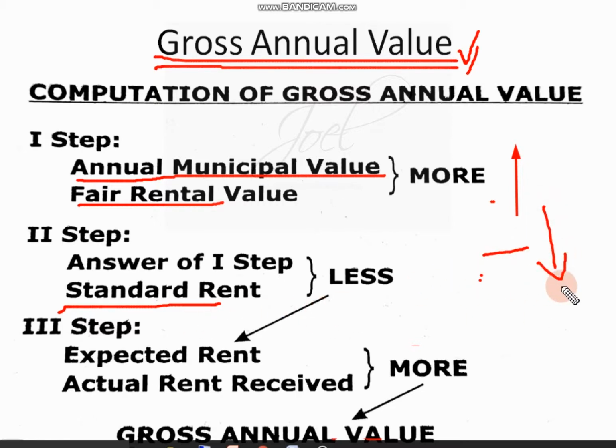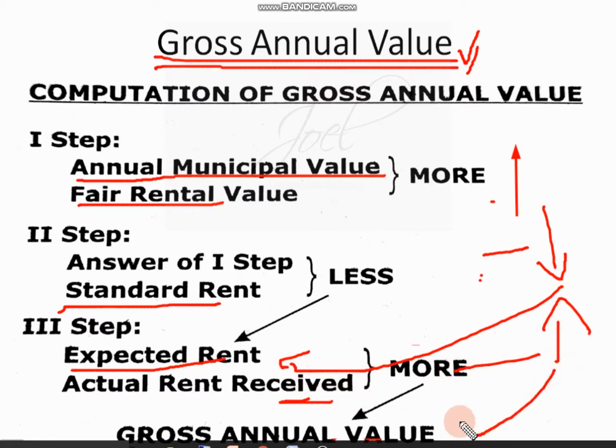Then you will get one amount, and that amount is called expected rent. Expected rent and the amount of actual rent you receive, both we will compare, and the highest value will be considered as gross annual value. So these are the things we should remember here.